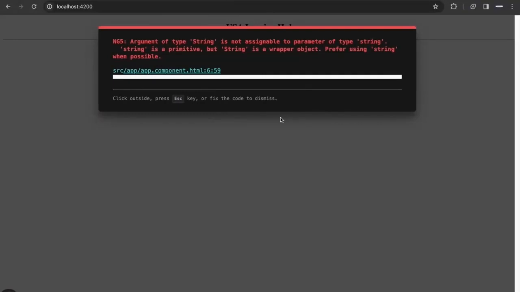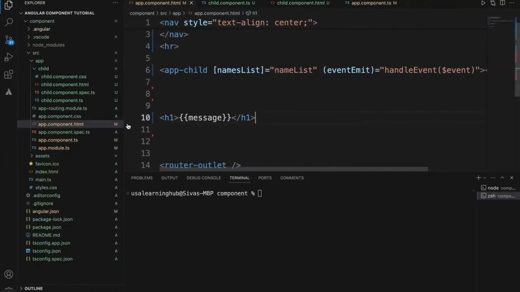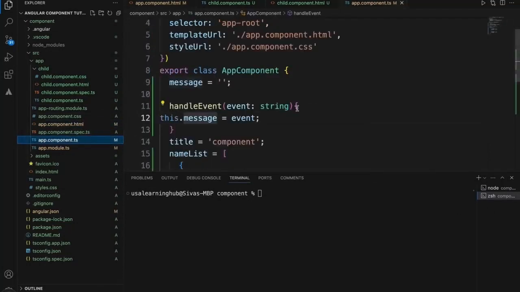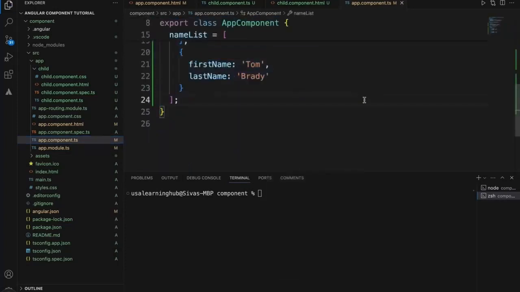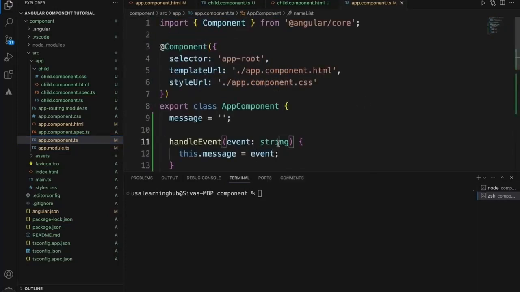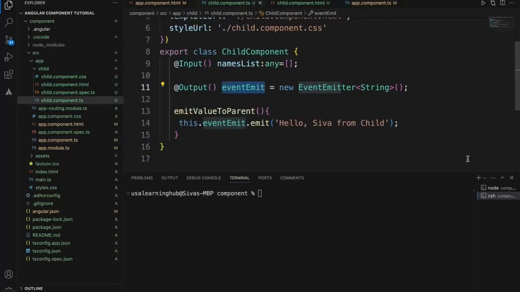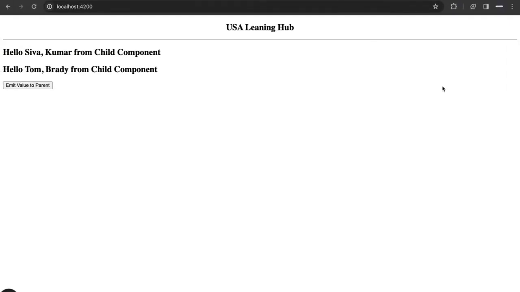Let's see. Okay, capital String and small string. Let's check. This is a small string. Let's format it. It is a small string. Okay, it is a capital String, so that's why it is throwing error. Let's make them the same string. Okay, now when I click, this is the child. This value should come to the parent. Right now it is not visible. When I click it, if you see, this value came from child.